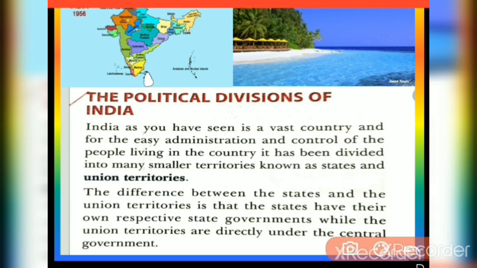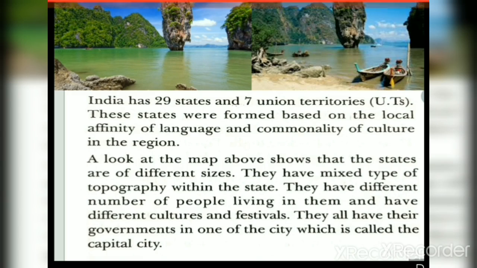The difference between the state and the union territories is that states have their own respective state governments, while the union territories are directly under the central government. Now we are going to see the last part of it.